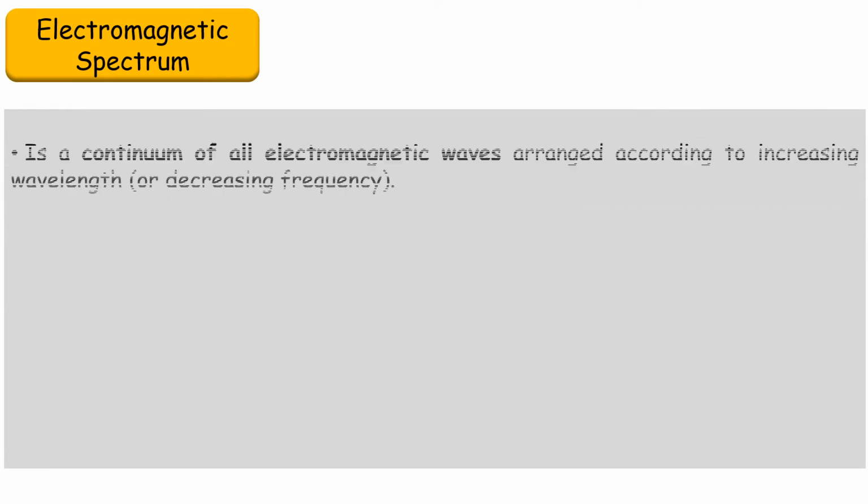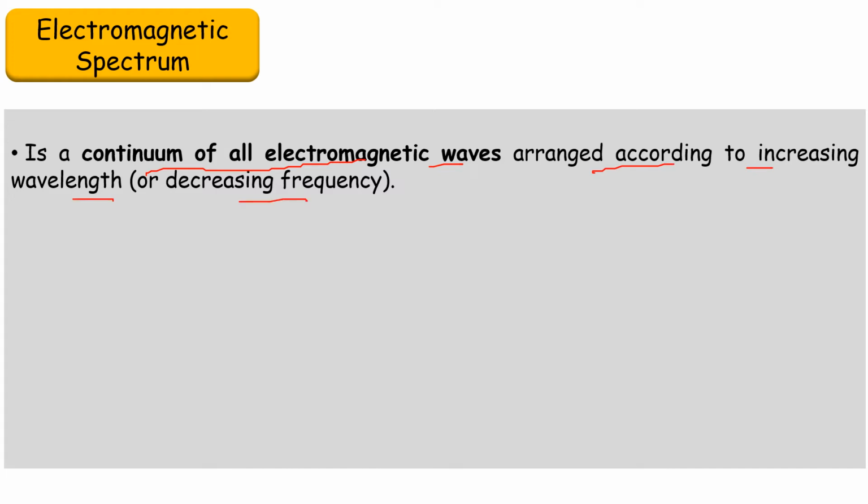So once again we'll revise what the electromagnetic spectrum is. The electromagnetic spectrum is a continuum of all electromagnetic waves or radiations arranged according to increasing wavelength and decreasing frequency. It starts with radio waves on the left side and ends with gamma rays on the right side. It is a continuum of all the different types of radiation. There is continuity in different types of radiation, there is no gap in it, though their boundaries are not rigid or fixed.